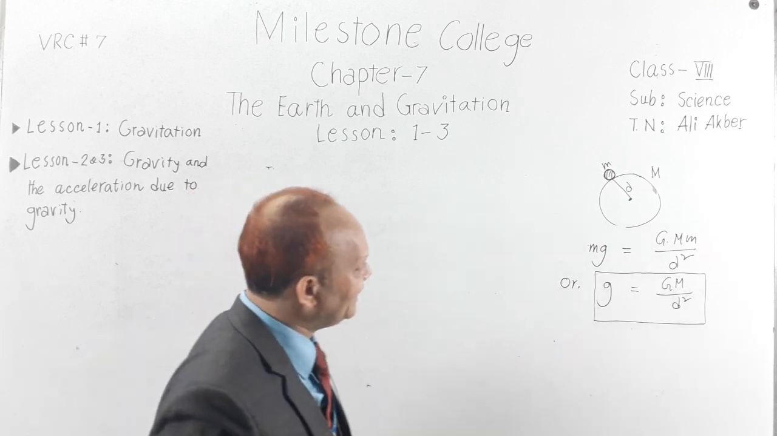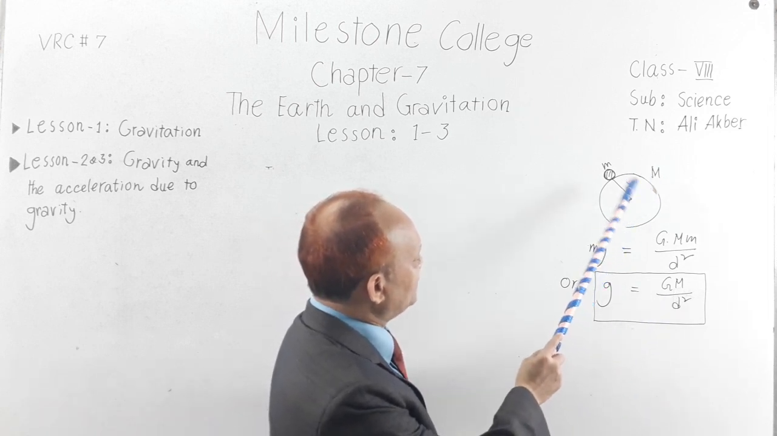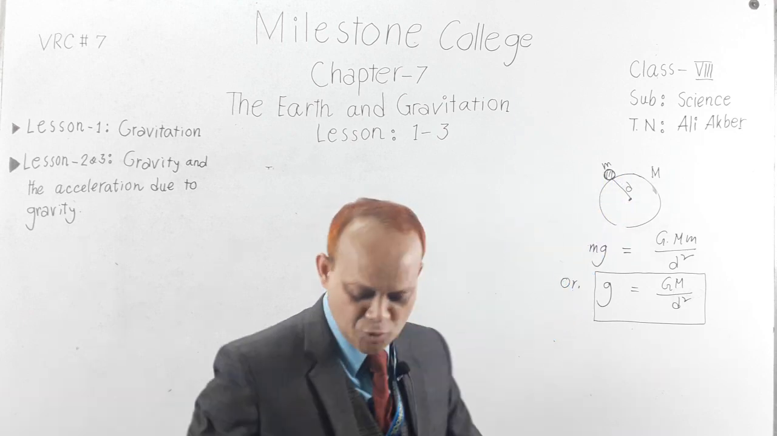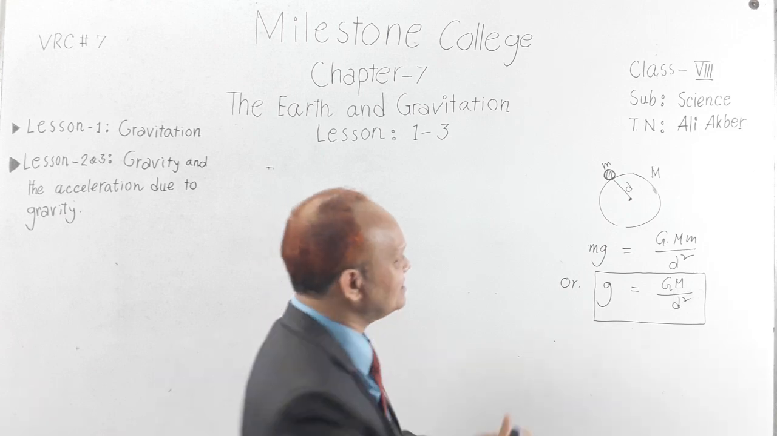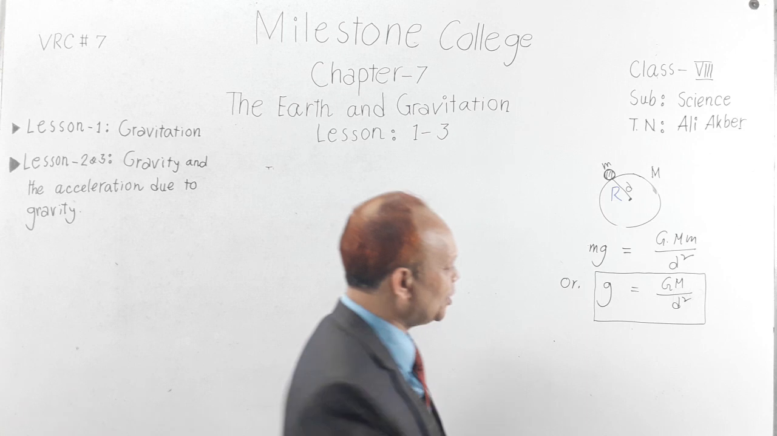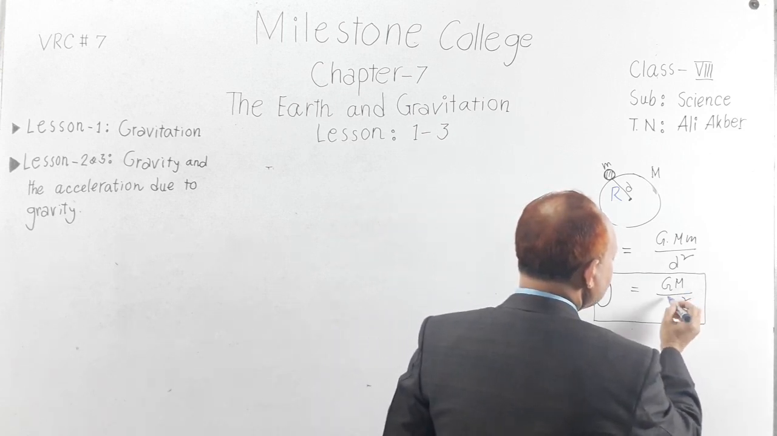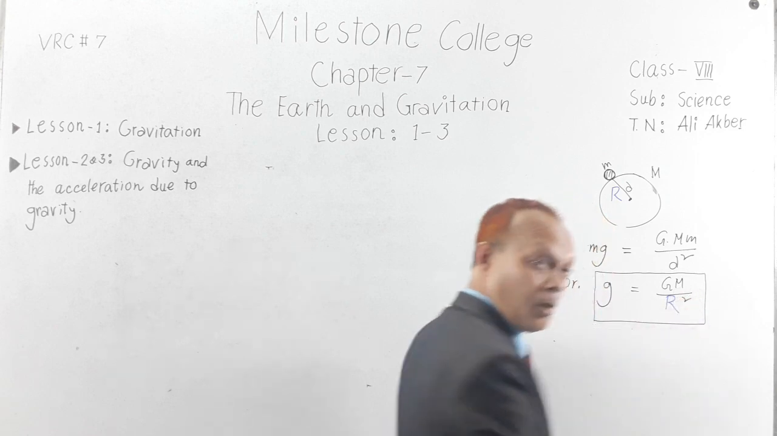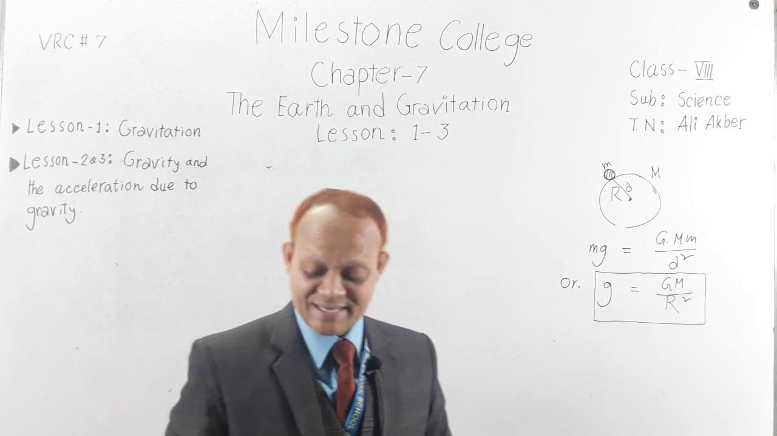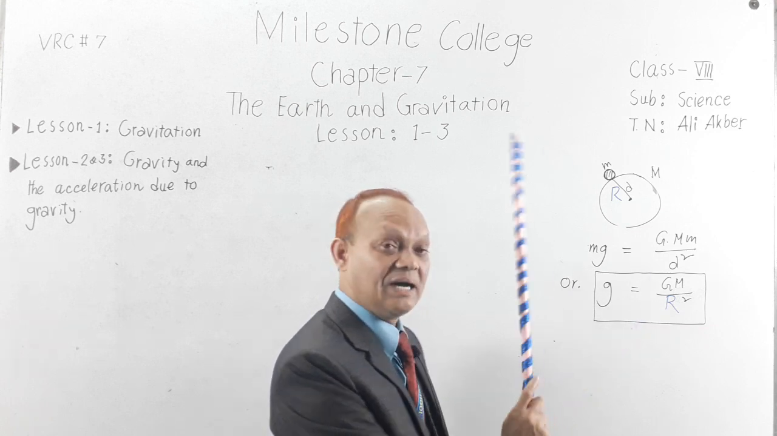Now as you see, this D is the distance between the object and the center of the earth. So if you think it as R, then in the place of D you can write R square. That is g equal to GM by R square. Here R is the radius of the earth.